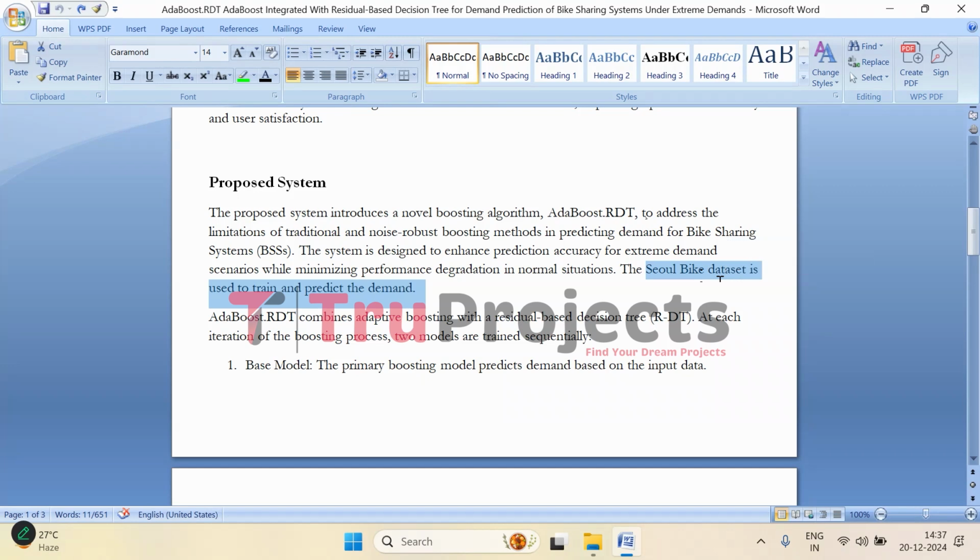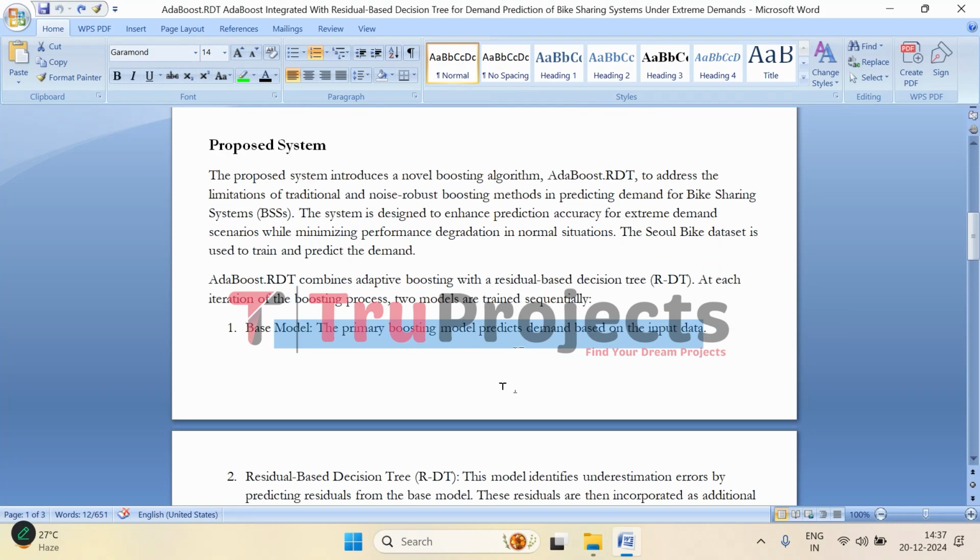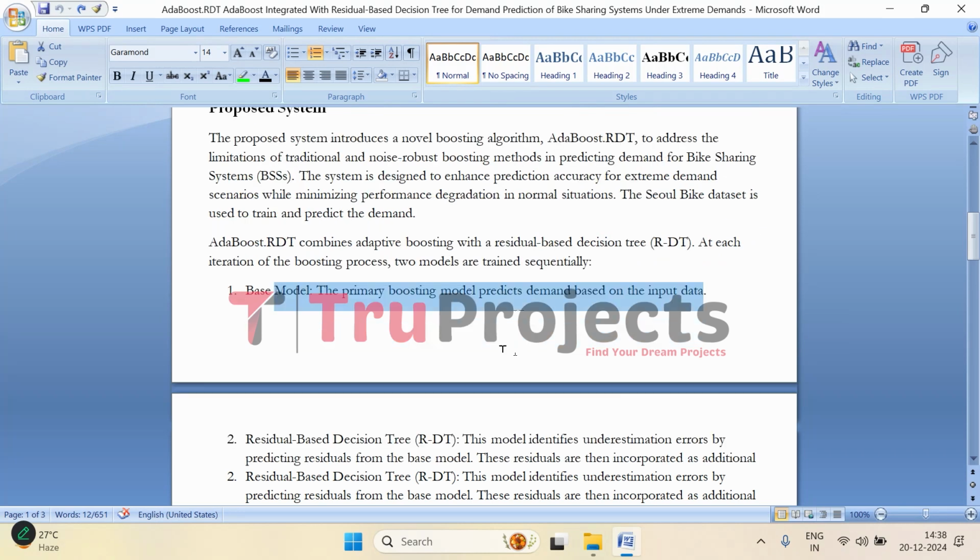Coming to the algorithm part, AdaBoost.RDT works well by combining two key components to improve predictions for bike rental demand. Here, adaptive boosting and the residual based decision tree, that is RDT, are combined. First, the base model, the adaptive boosting model, is trained to predict the demand based on the data. This is the initial prediction made by the system. However, no model is perfect and there are always some errors in the predictions. That is where the residual based decision tree comes in.